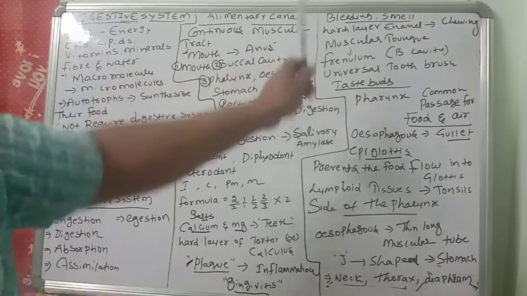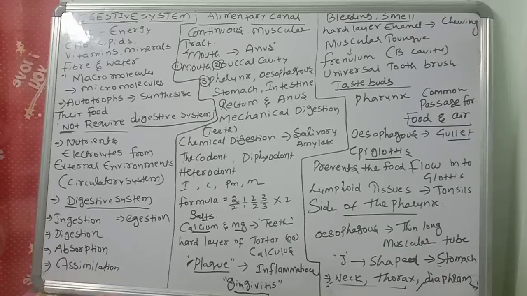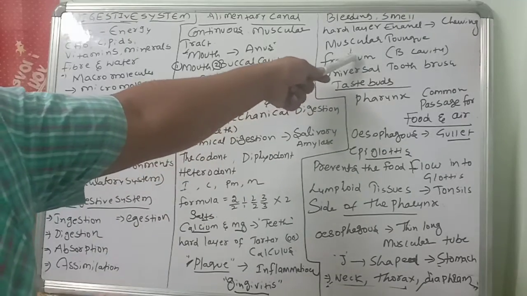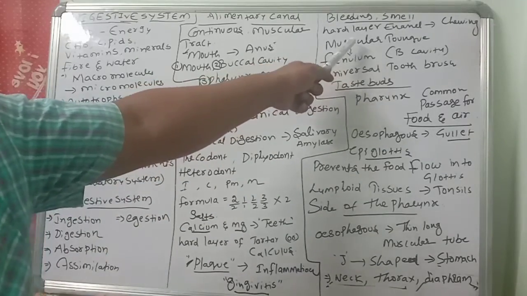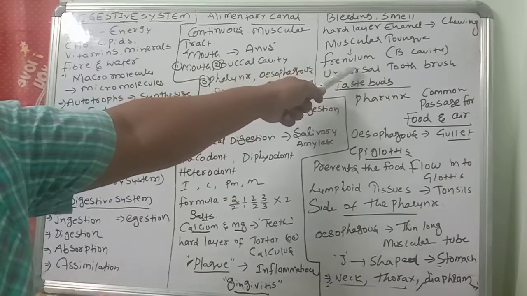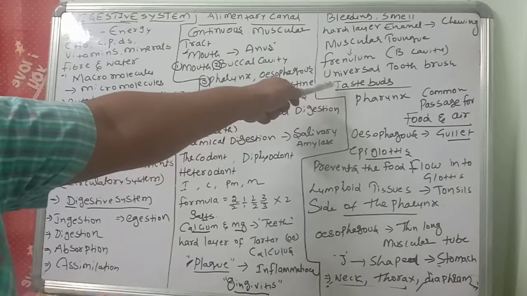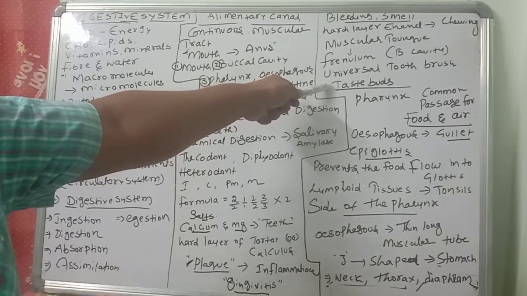Next, the muscular tongue. One more part will be there. The tongue is freely movable. A muscular tongue is there, attached at the posterior end by the frenulum. So in the buccal cavity, the posterior end is attached, but the anterior end will be free. The tongue is called a universal toothbrush. Taste buds are there on the tongue.